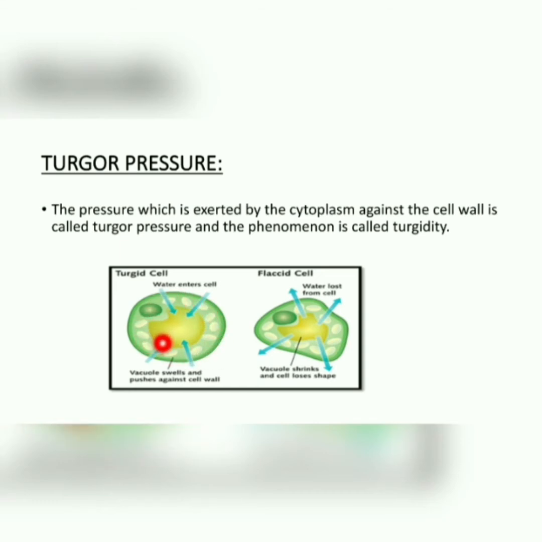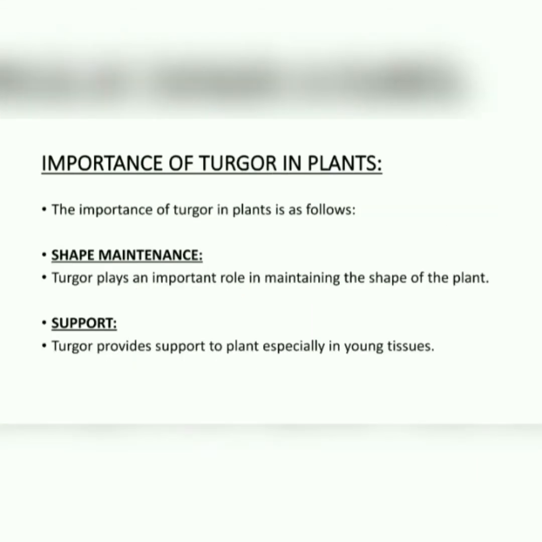When a large amount of water enters into the cell, as you can clearly see in this diagram, this vacuole swells and exerts a force on the cytoplasm. The cytoplasm will exert a pressure on this cell wall, and this pressure of the cytoplasm on the cell wall is known as turgidity.